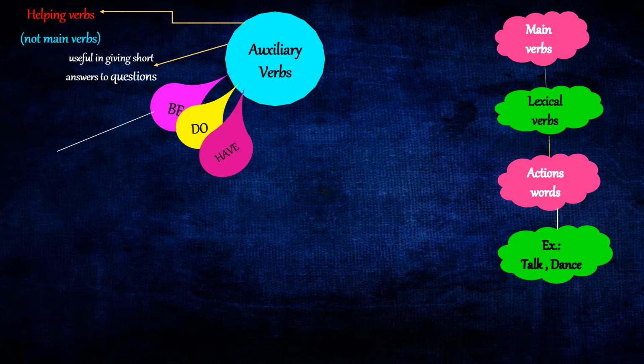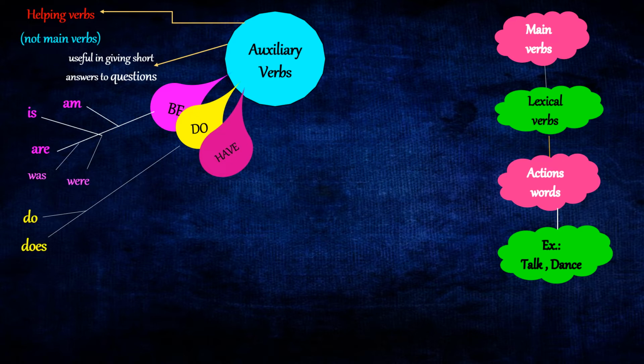Now, when you conjugate be, you have am, is, are, was, and were. When you conjugate do, you've got do, does, and did. When you conjugate have, you have has, have, and had.